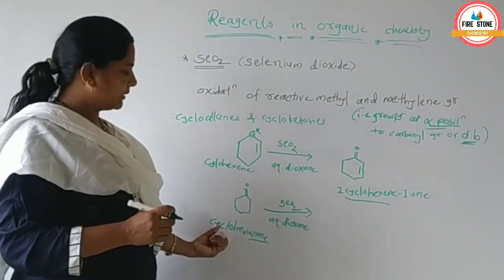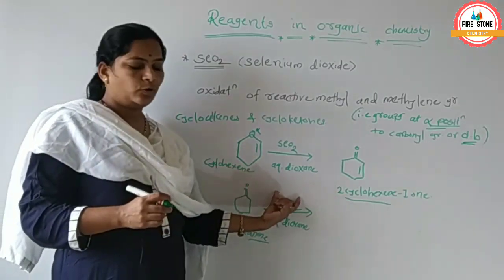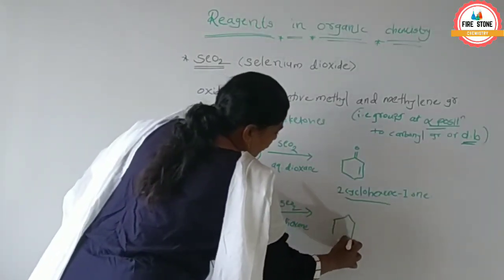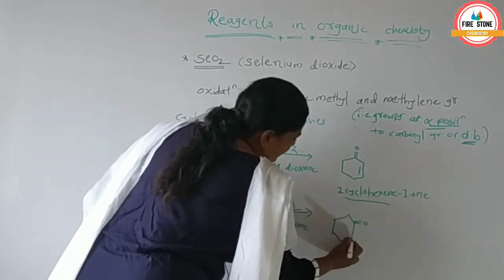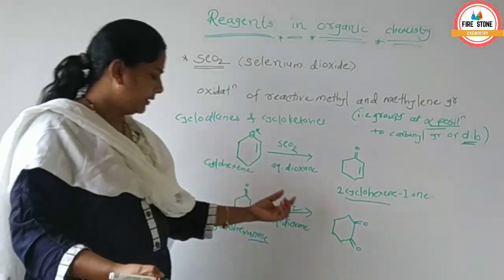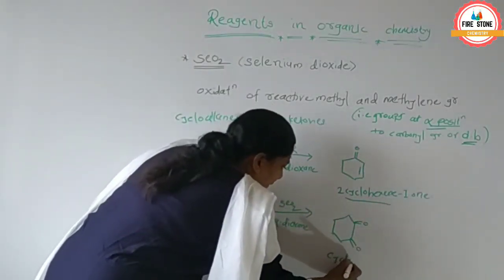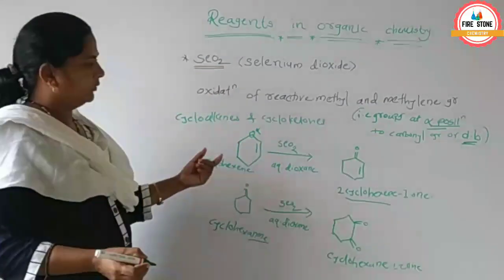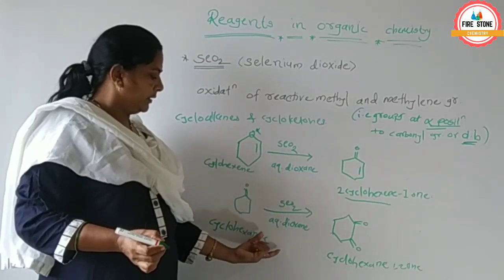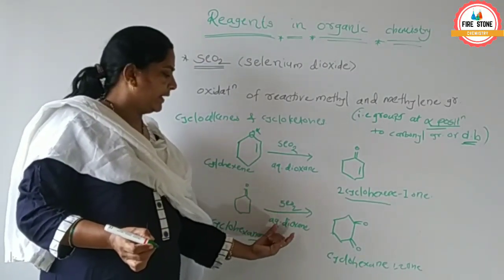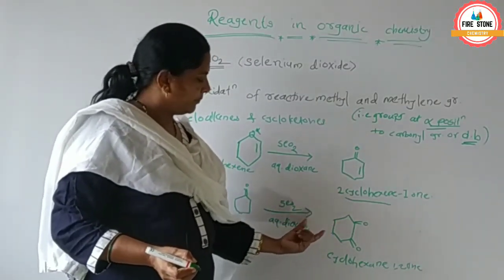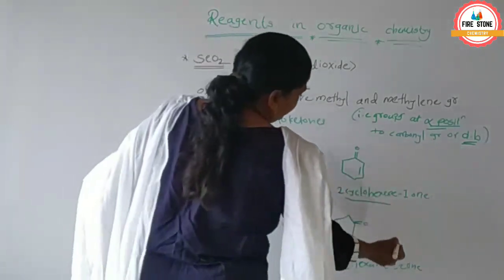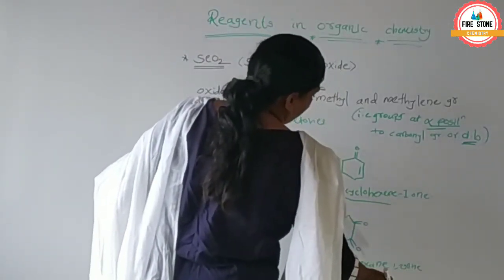Cyclohexanone in presence of SeO2 and aqueous dioxane undergoes oxidation, and we get cyclohexane-1,2-dione.